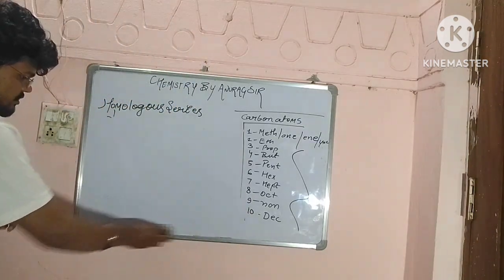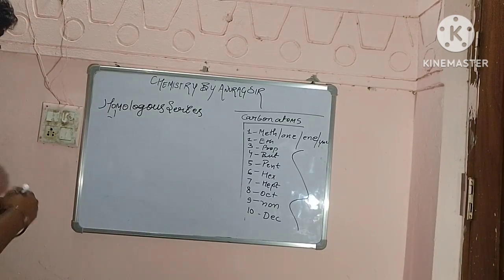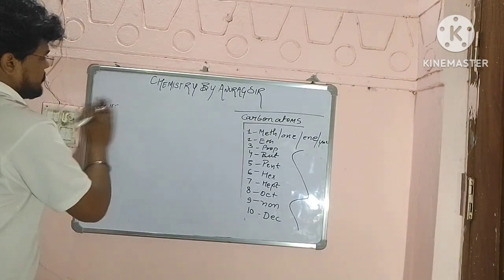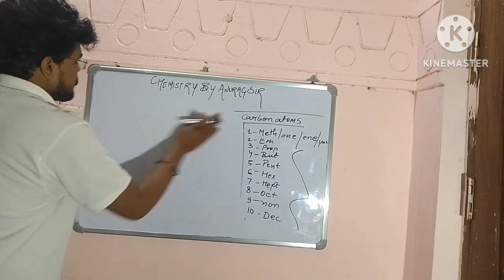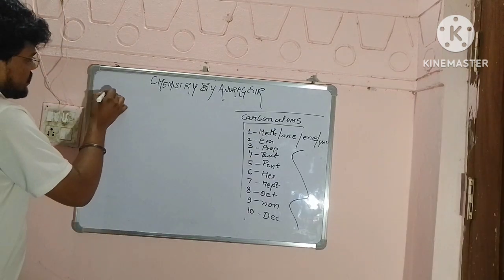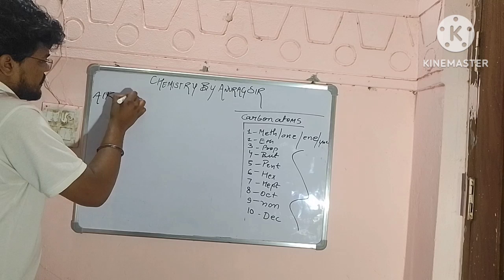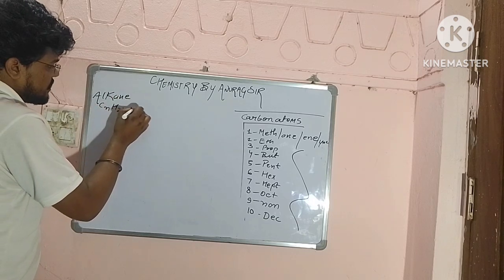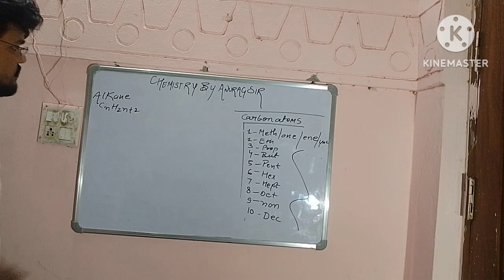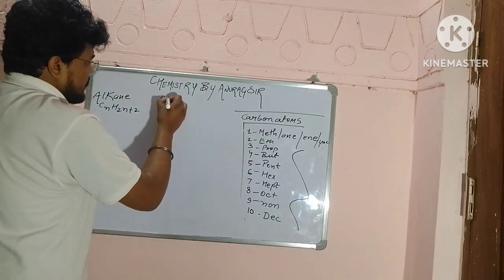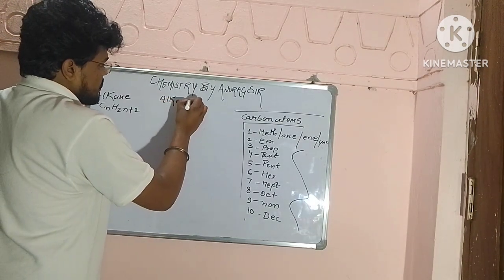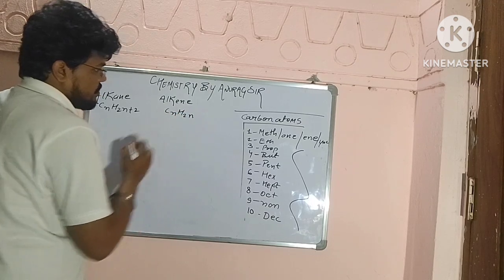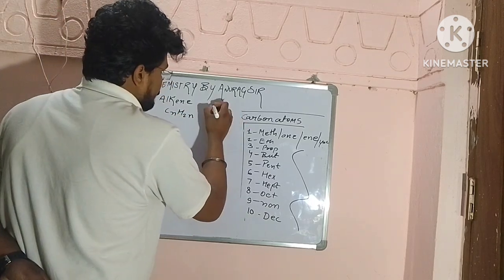First we will talk about alkane. The formula is CnH2n+2. Then we talk about alkene. The formula is CnH2n. Then we will talk about alkyne.